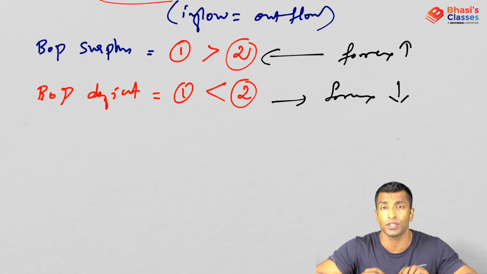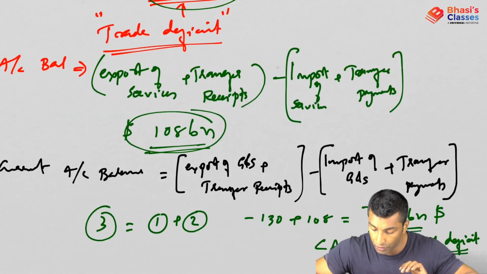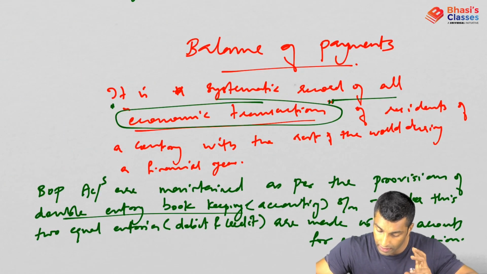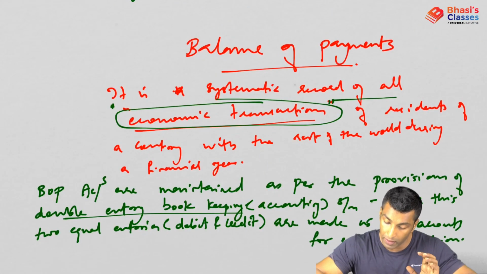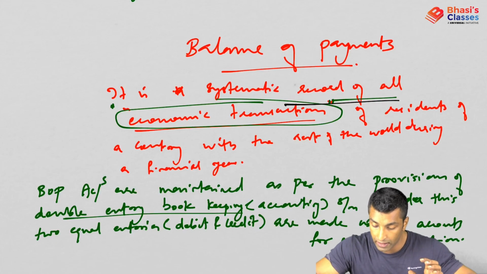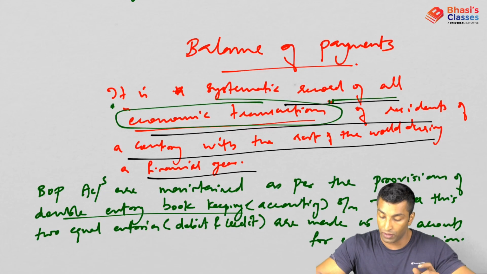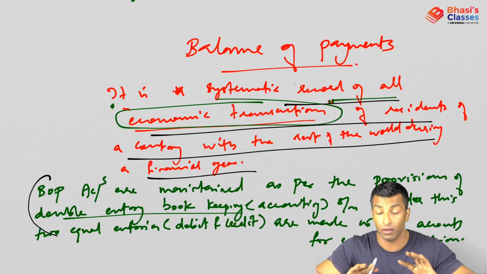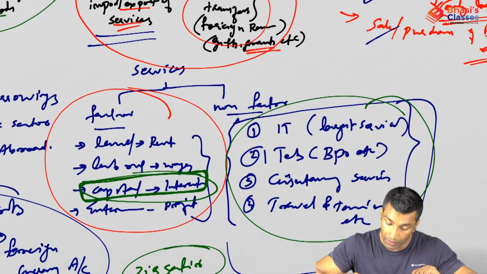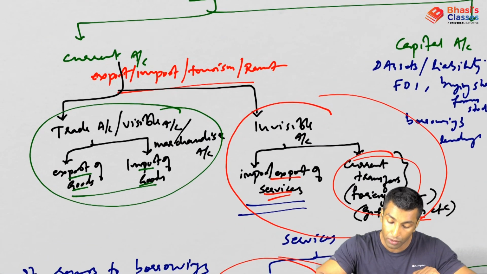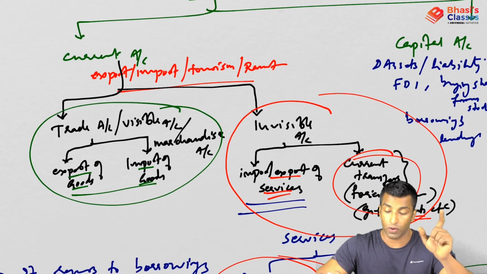So I hope this discussion is clear for all of you. What all things have we done? We have basically understood everything related to BOP. What is BOP? It is the systematic record of all economic transactions of residents of a country with the rest of the world. I told you it is maintained in the double entry bookkeeping system, and these are the components of BOP: current account and capital account.